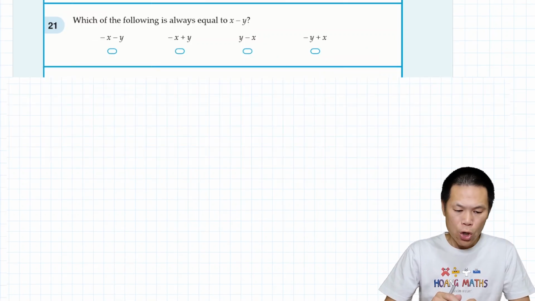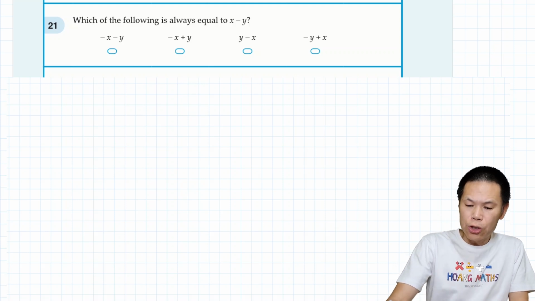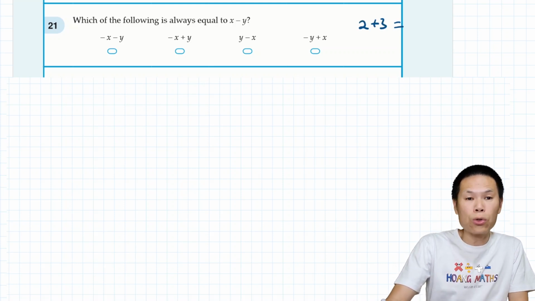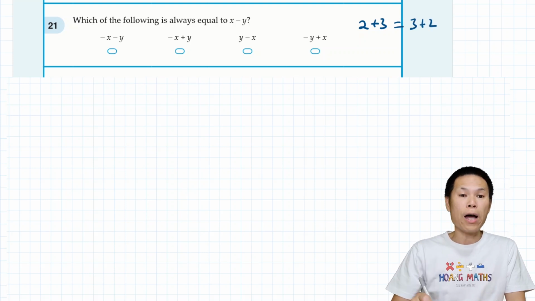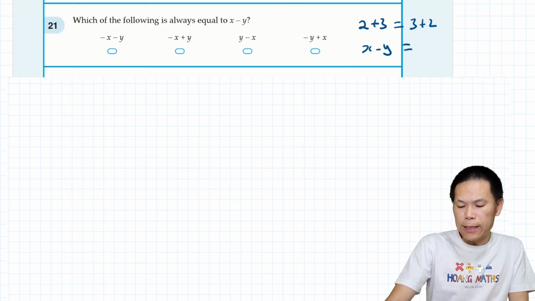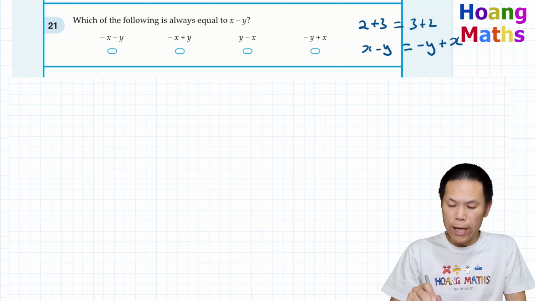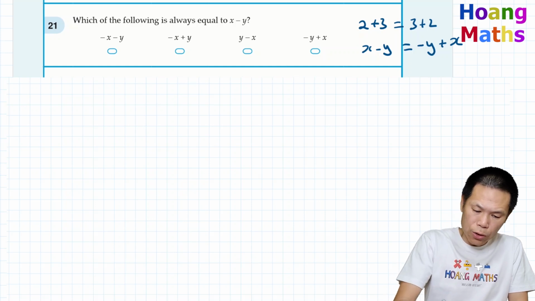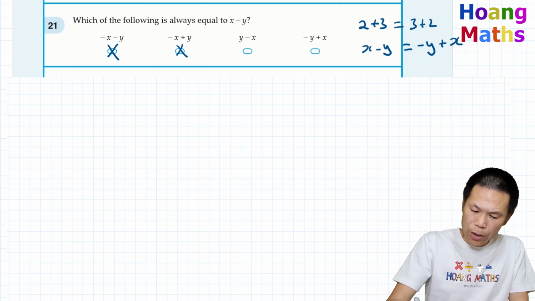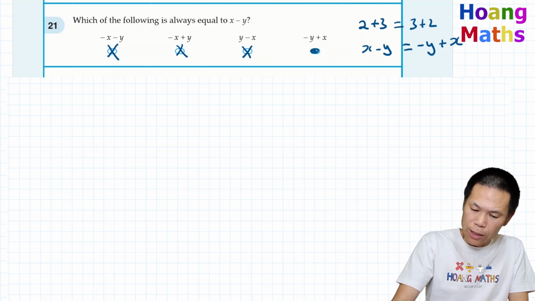Question 21. Which of the following is always equal to x minus y? So remember, 2 plus 3 is equal to 3 plus 2, right? Therefore x minus y is exactly the same as minus y plus x, if you like. So we can see which one is equal. Not this one, of course, and not this one, because it has to be negative y. So this is wrong. The last option is this: negative y plus x. So this is the answer.